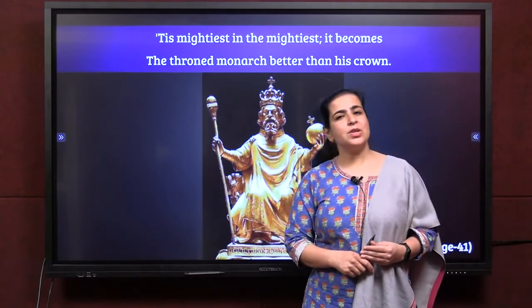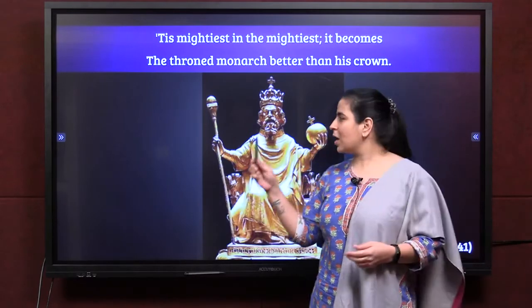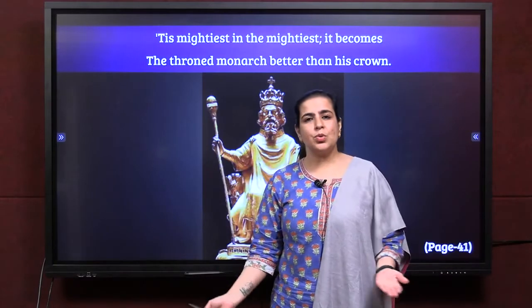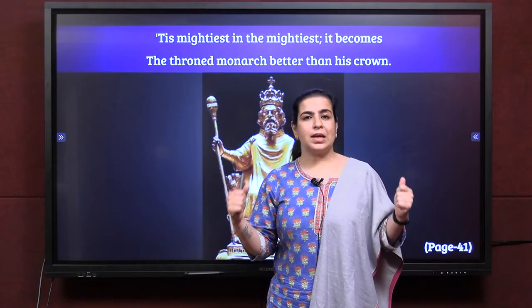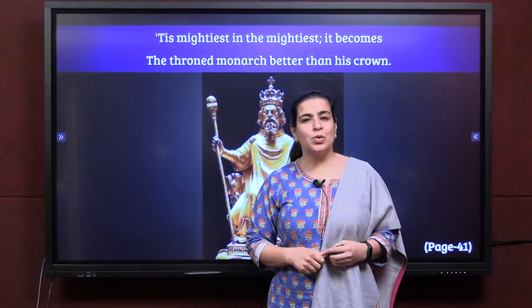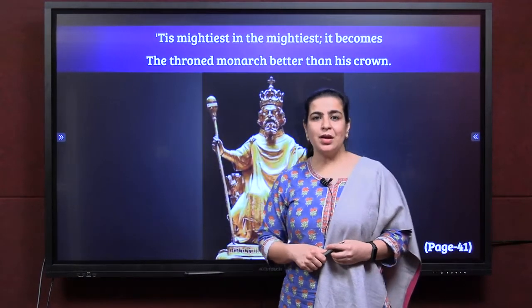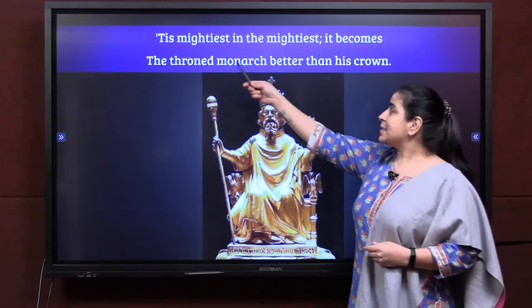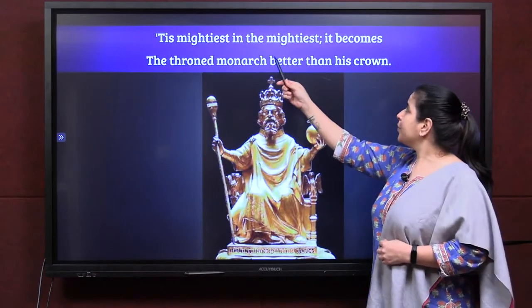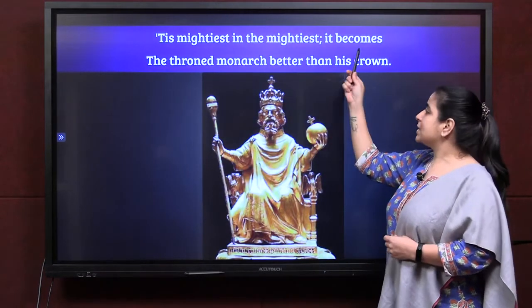Even if you are the biggest ruler in the world, you have the crown, you have the throne, you have all the people listening to you. If you are a rude royal king, I don't think it matters. What matters is if you are good to your followers, if you are good to your people. Now, mightiest is strongest and powerful, okay? The mightiest in the mightiest it becomes.